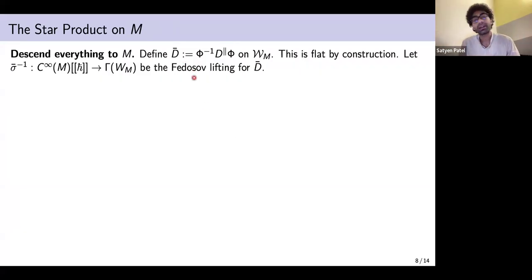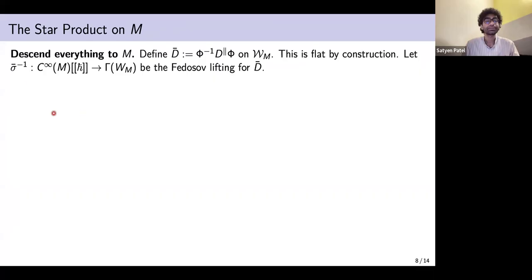Define this D bar final connection on WM. By this map, we go via the isomorphism phi, take the D parallel part. We know it's flat by definition, then come back via phi inverse.